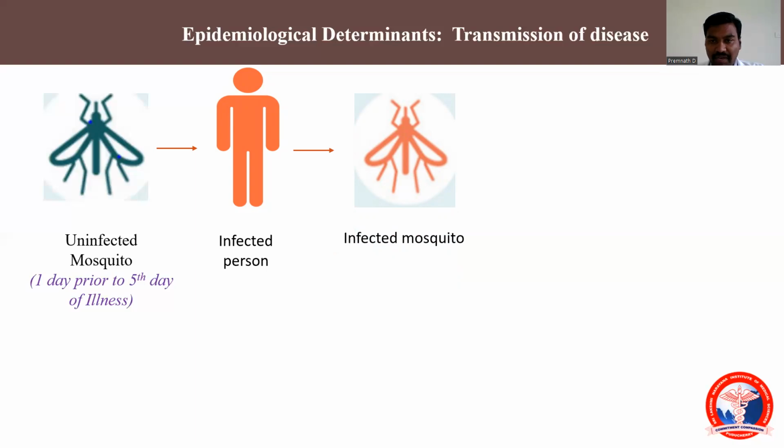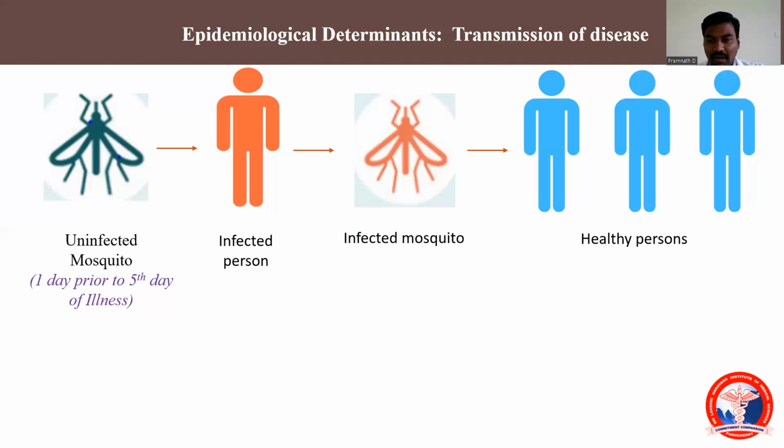There is also transovarian transmission to the next progeny. Once the mosquito is infected, throughout its life cycle of 2 to 3 weeks it remains infective and will infect many other humans, and its progeny will also be infected with this virus. So this mosquito is now infected, and now it meets the healthy population in the community.